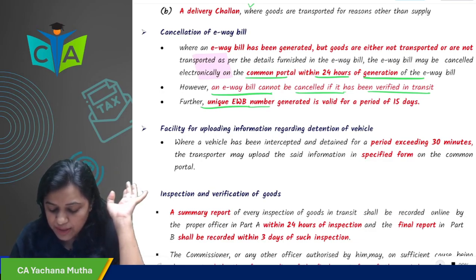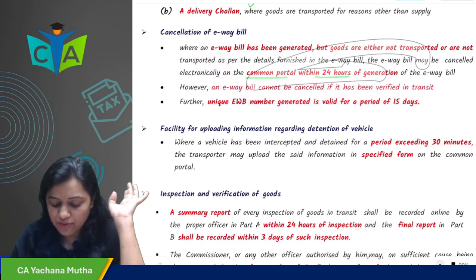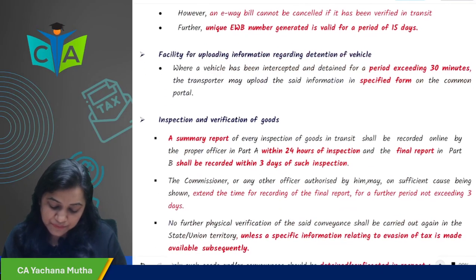Further, the unique e-way bill number that is generated is valid for a period of 15 days. For how many days is the e-way bill number valid? Whenever I generate the e-way bill number, it is valid for 15 days.